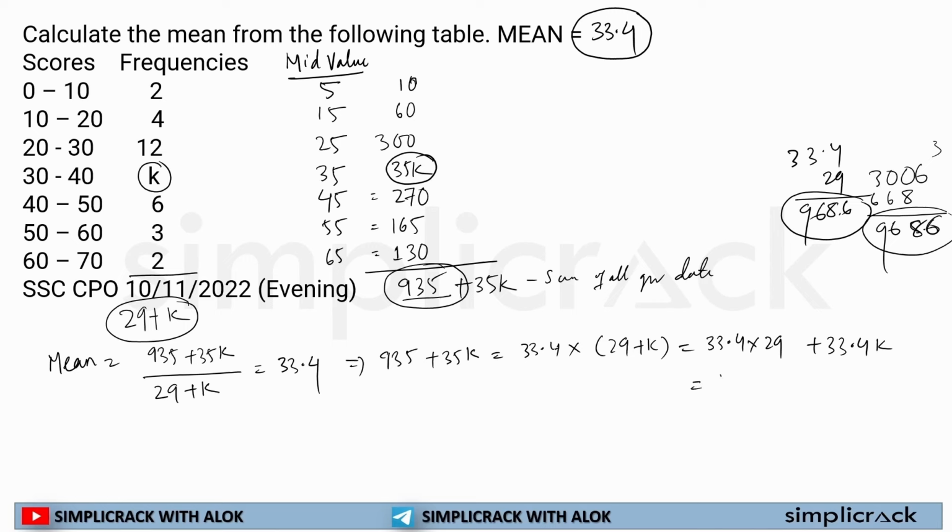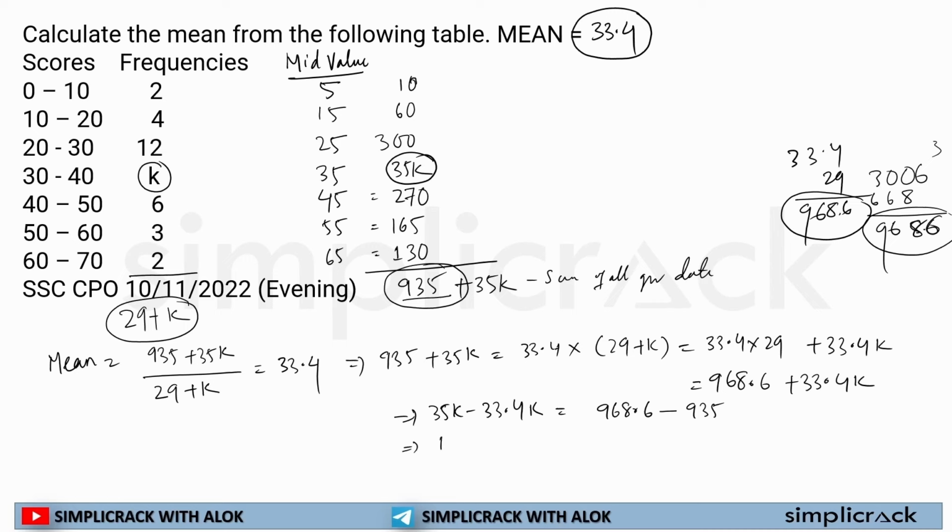So this is 968.6 plus 33.4k. To solve it, I write 35k minus 33.4k is equal to 968.6 minus 935.